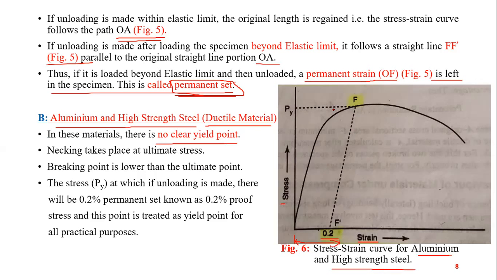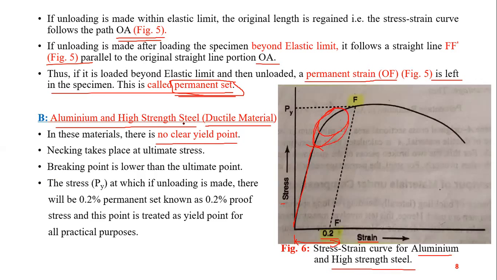You see, here there are no yield points beyond the linear portion. Up to this, there is a straight line. We can say that this is the proportionality limit and elastic limit. But beyond this point, beyond the elastic limit, we do not have yield points.